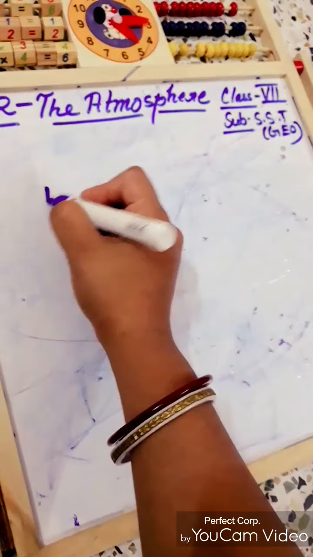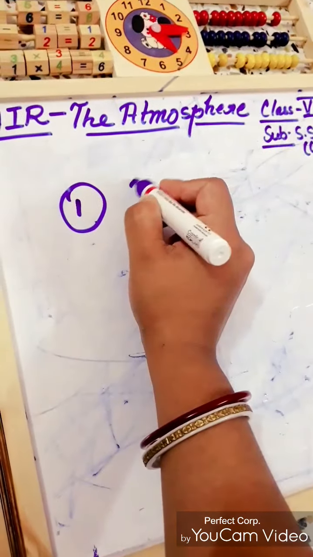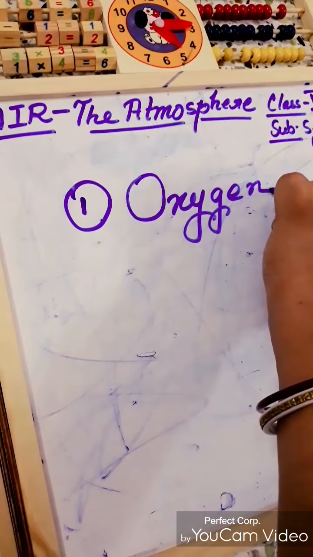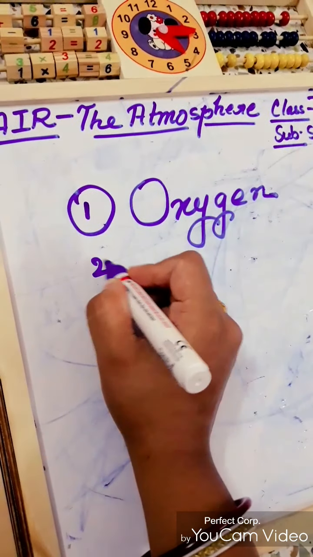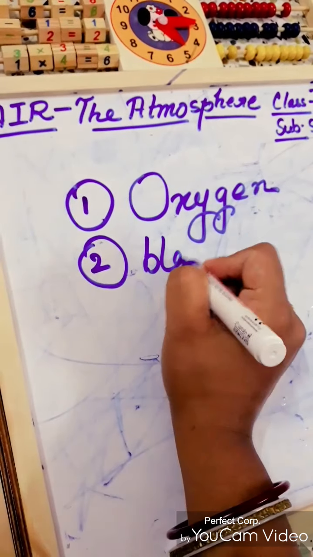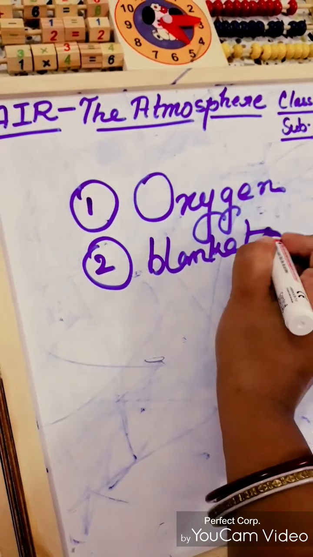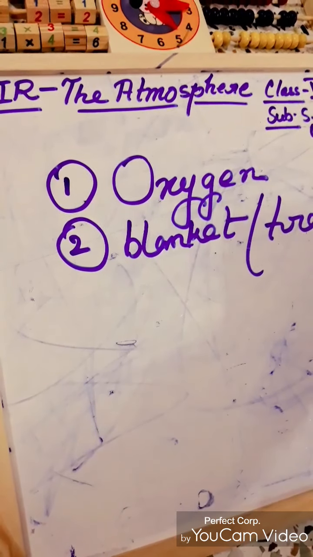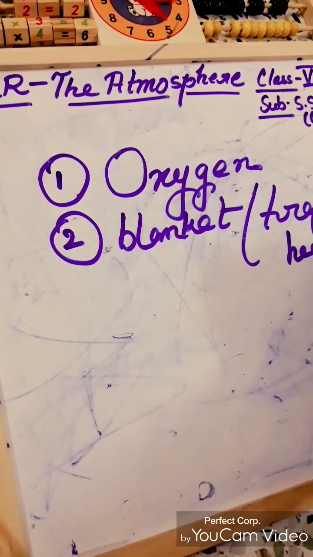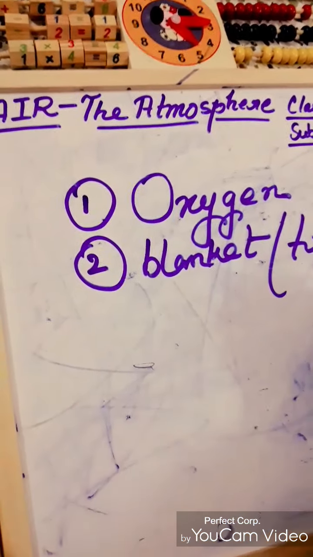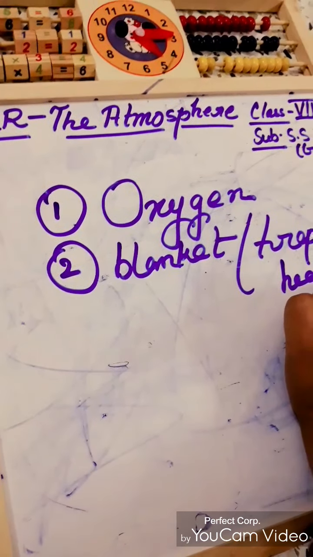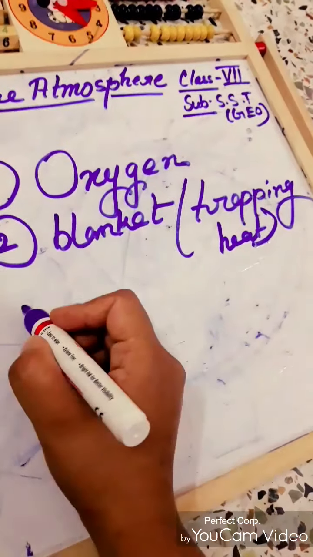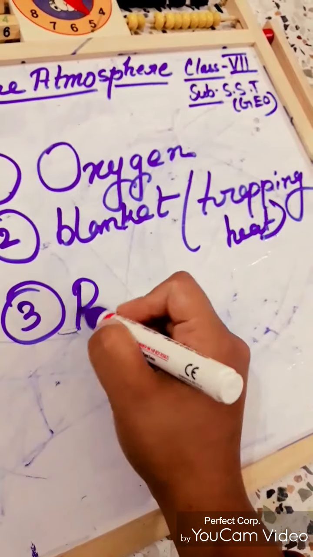Now we have to focus on why our atmosphere is useful to humans in different ways. Number 1, it provides the life-giving gas, that is oxygen. We inhale it and exhale carbon dioxide. Number 2, it acts as a blanket. Why blanket? Because it keeps the earth warm by trapping the heat that radiates from the earth. That is also known as terrestrial radiation. Later we will discuss it. Then number 3, it protects life.